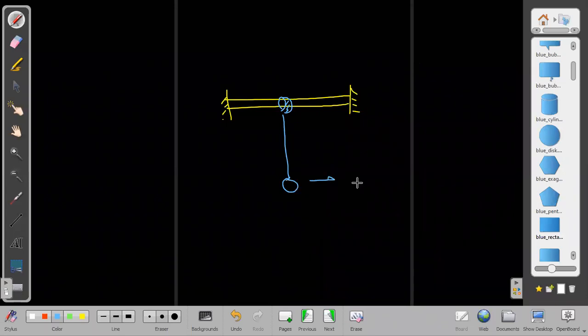So what is V naught, or what is the impulse required? That is the same thing. If I ask impulse, impulse is also equal to m into V naught. If I know V naught, I can get impulse. What is the minimum impulse required, or what is the minimum velocity required to be given to the lower one, if this total is able to move in a complete circle path about A? In the ground frame, it will not be a circular path. In the ground frame the path will be something else. But in the frame of A, it will be a circular path.